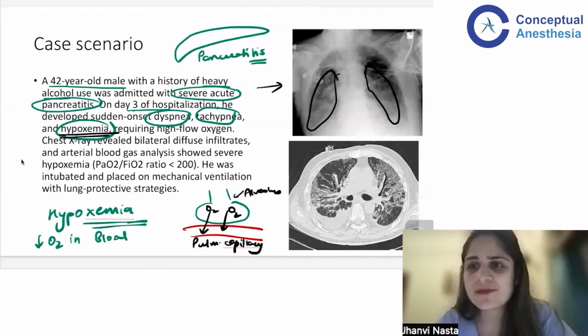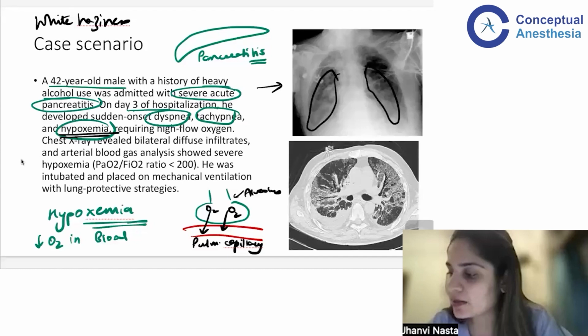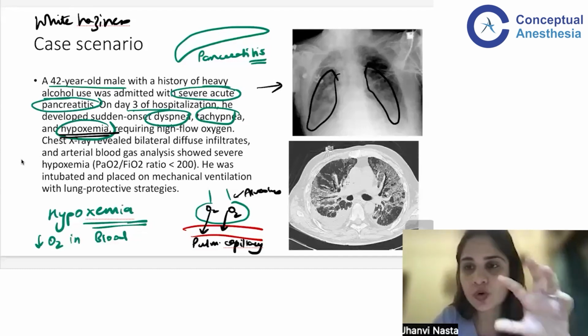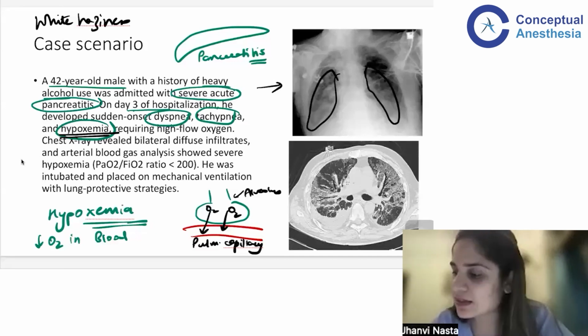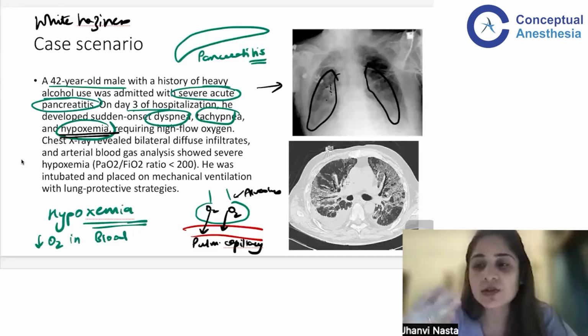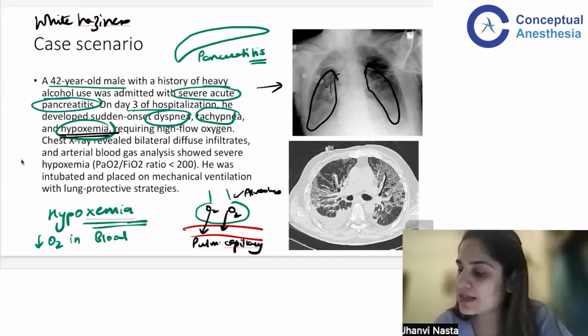What do you see over here? If I ask you in very layman language, you will say, "Ma'am, I can see white haziness over here." Okay, what do you mean by white haziness? It means that it is not like any part of the lung is totally opaque. Opaque means you can't see through it. Haziness means you can see a little through it. So you can see a little bit of lung tissue behind it, but it is being covered by a haze. Okay, so there is diffuse bilateral infiltrates.